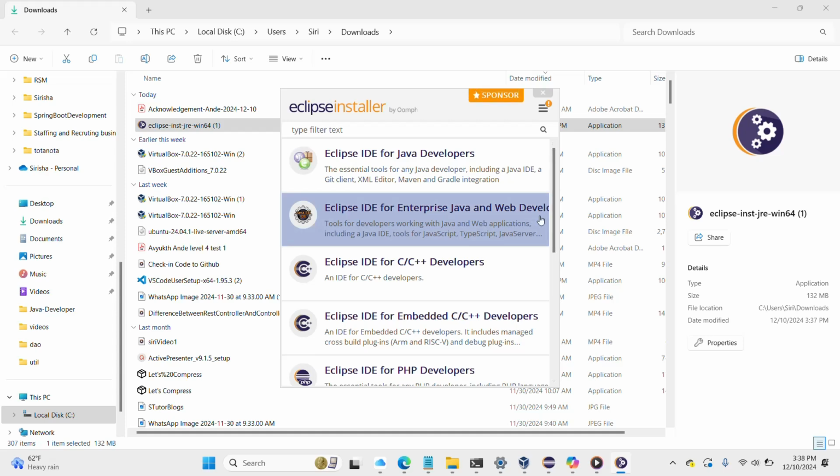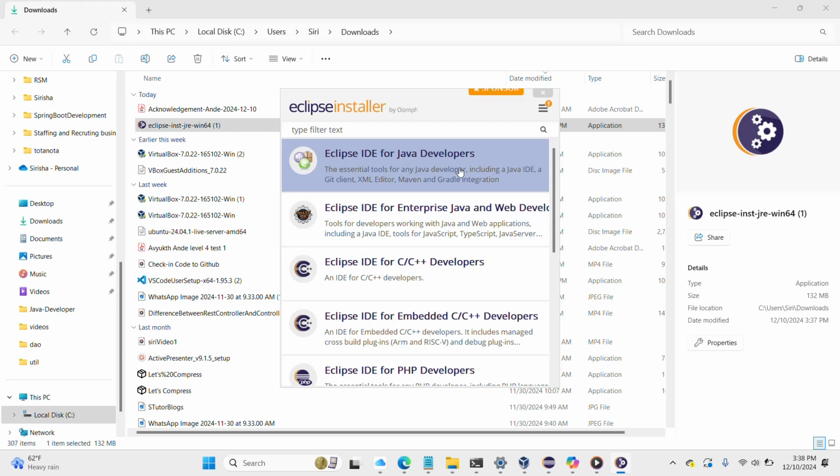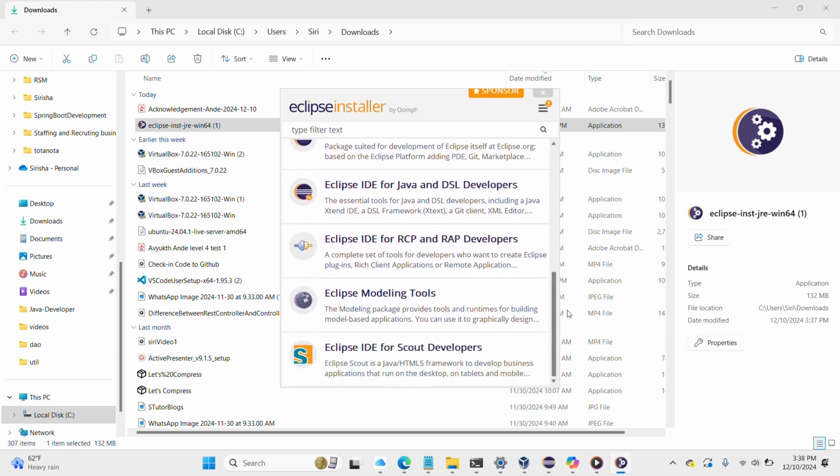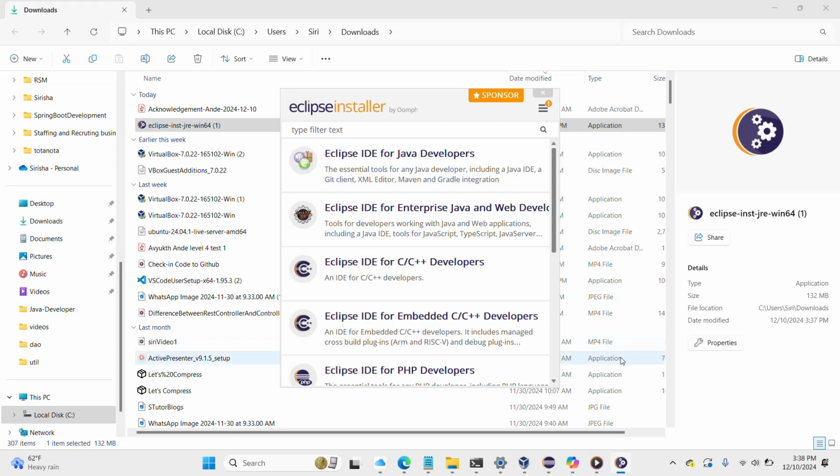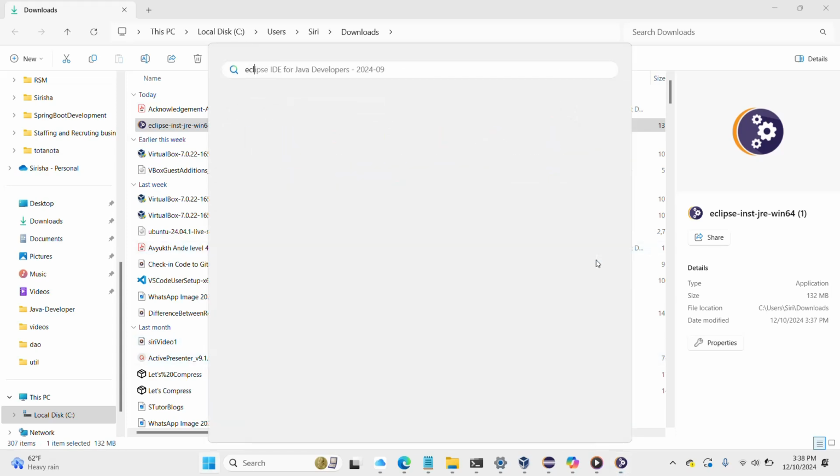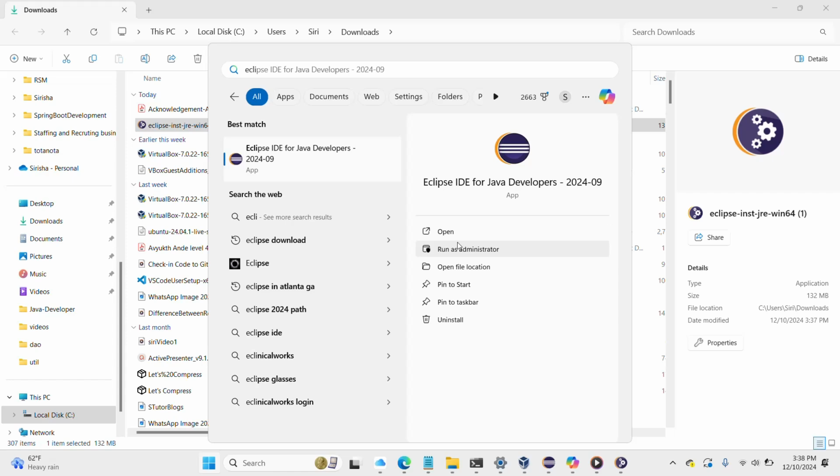So Java developers who are trying to develop a web application can go for this option. And the people who are just Java developers, it's giving some options right here: Git client, XML editors, Maven. So based on your requirement, please do install that Java Eclipse.